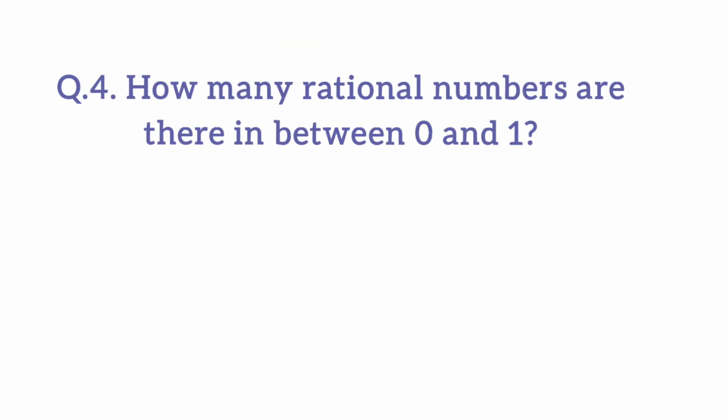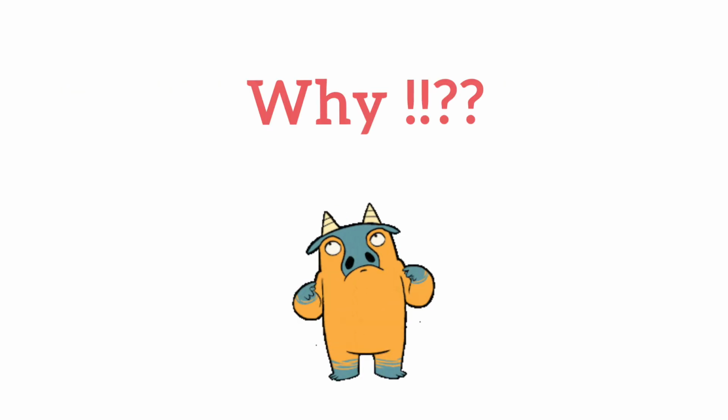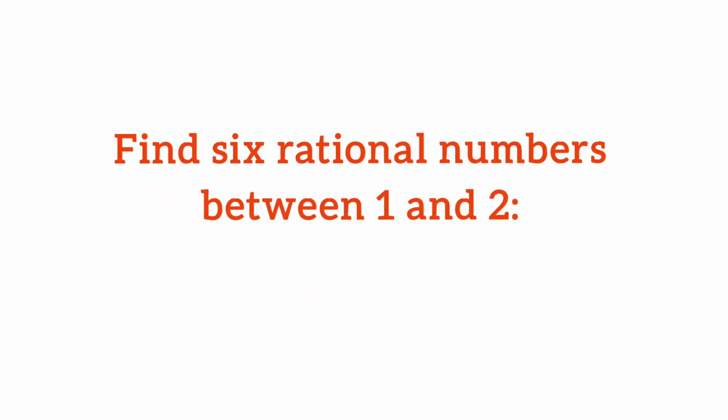Question 4. How many rational numbers exist between 0 and 1? It's infinitely many. Why? Let us explore this with an example of finding 6 rational numbers between 1 and 2. Consider the number line between 1 as x and 2 as y.